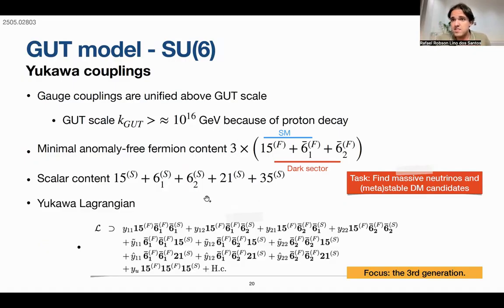So there are three identical copies with this fermion content. The Standard Model will be inside here, but there is also a dark sector, and from there we will try to get the massive neutrinos and the stable dark matter candidates. There's also scalar content that needs to give mass to all of these. In our work, we focus on the fourth generation. Later we can comment more on what to do with the other generations, but let us focus on the fourth generation.